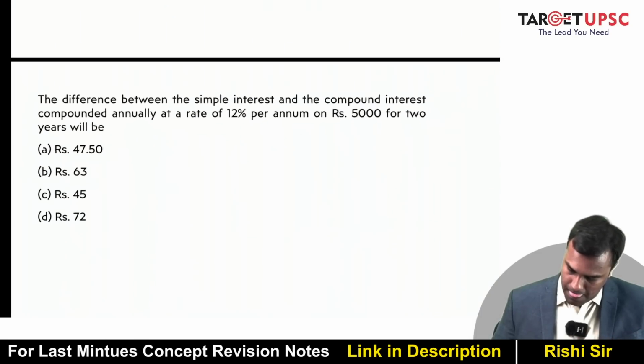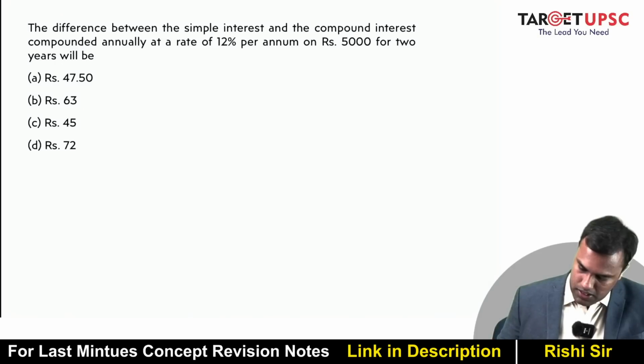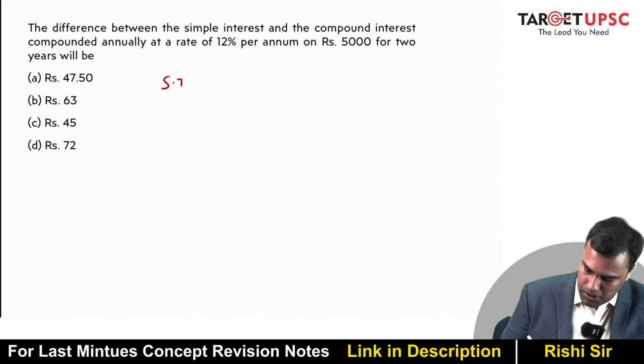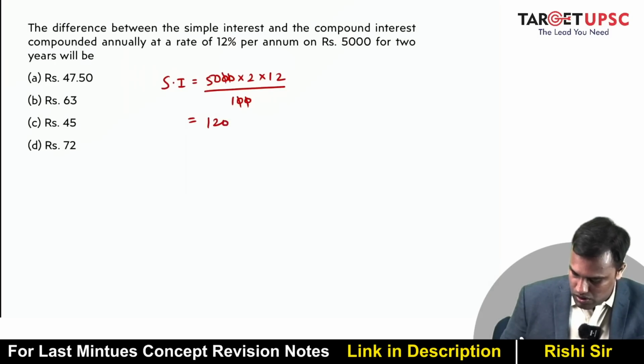Okay. The difference between the simple interest and the compound interest, compounded annually at a rate of 12% per annum on rupees 5,000 for 2 years, will be, right? So how much will be the simple interest? Simple interest will be P, which is 5,000, N, which is 2 years, R, which is 12 upon 100. So these two are gone. So this is 120 rupees, right?